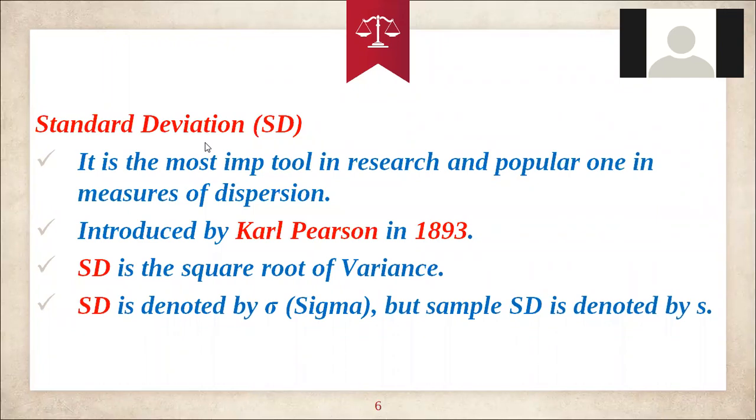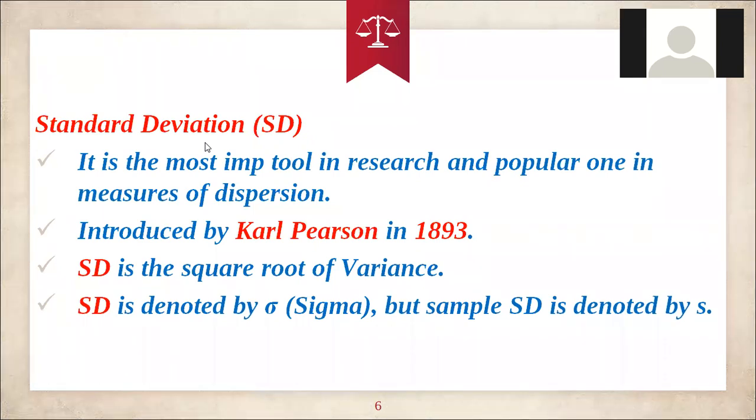Standard deviation is one of the popular measures of dispersion. The measures of dispersion include the range, quartile deviation, mean deviation, and variance. Among these, the standard deviation is a very popular one. The standard deviation was introduced by Karl Pearson in 1893.